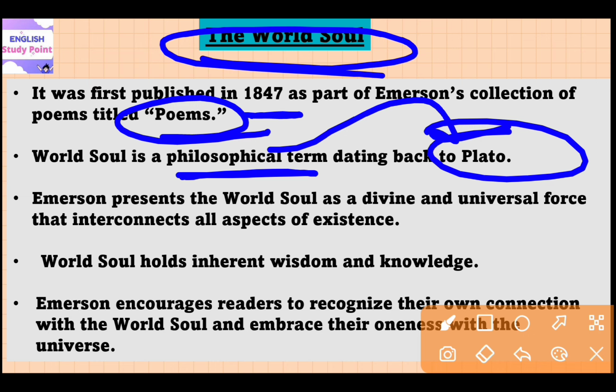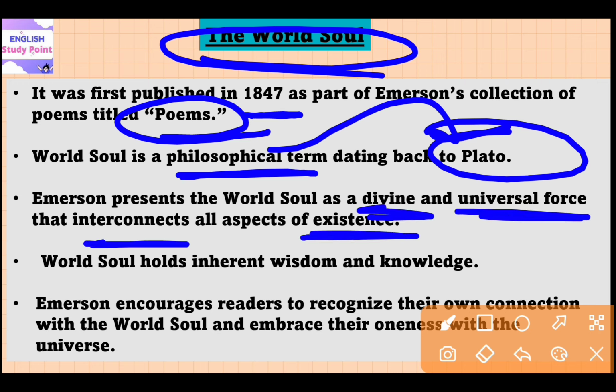Emerson presents the world soul as a divine and universal force that interconnects all aspects of existence. So the poem emphasizes the power and presence of the world soul, which is also attributed as the supreme soul. So this world soul or supreme soul is present in everything from nature to human beings.